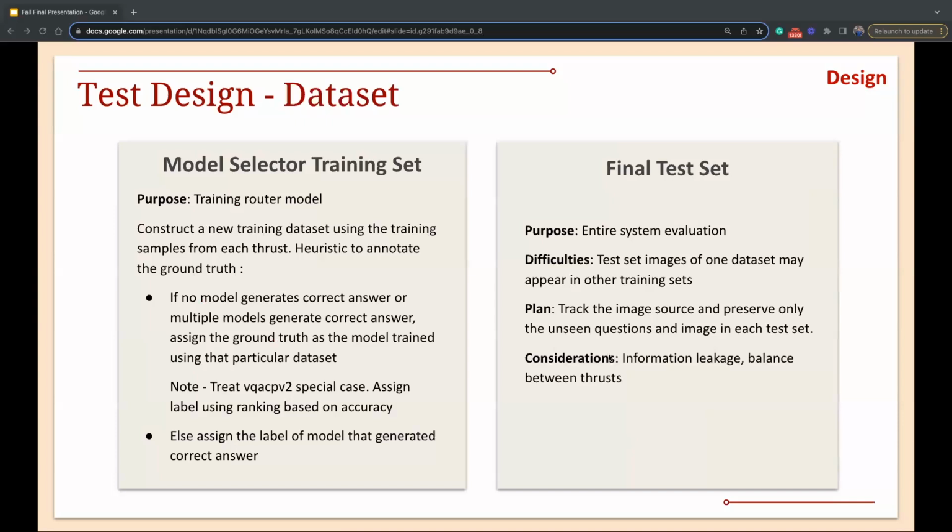So here is a version of our testing dataset. Since we further rely on the router to direct different question and image inputs to different specific modules, we basically need to construct a new training set and a new testing set. To train the model selector, we constructed a new training dataset using training samples from each source. And we then construct a balanced test dataset to evaluate the overall performance. To prevent information leakage, we remove images in each source's specific testing set that appear in other sources' training sets.